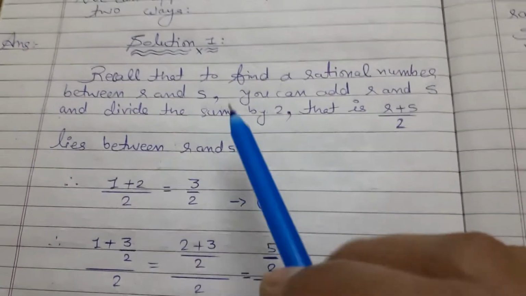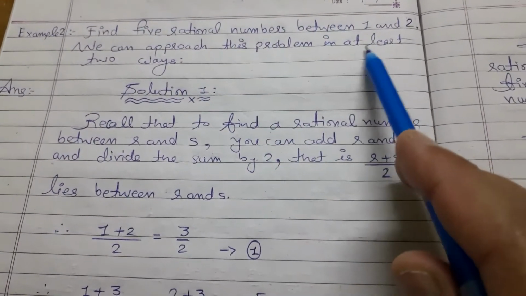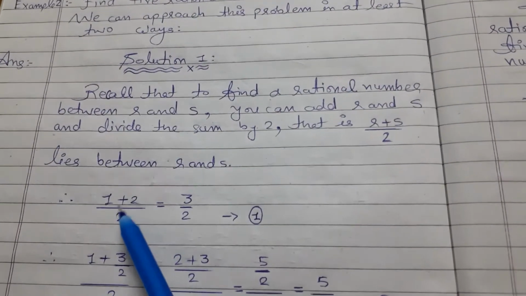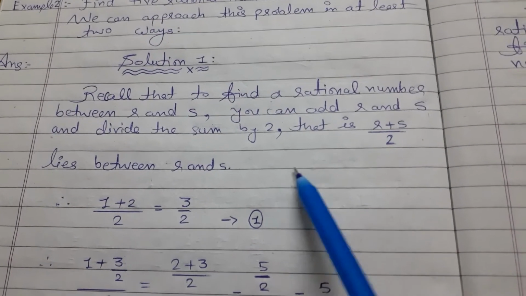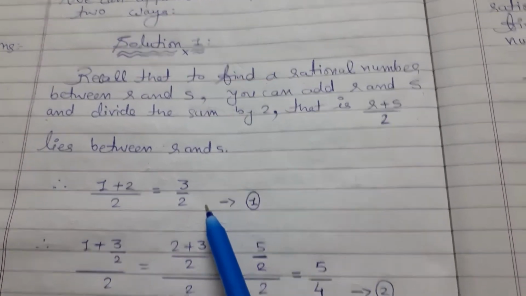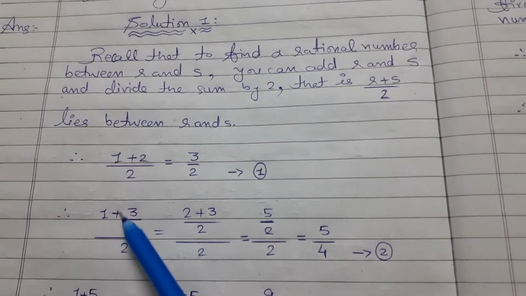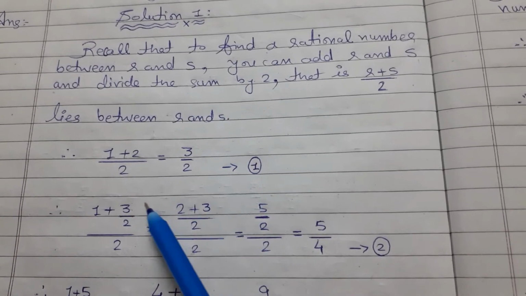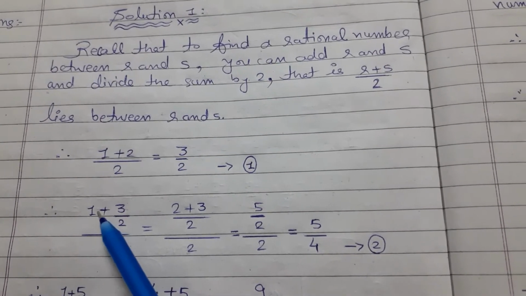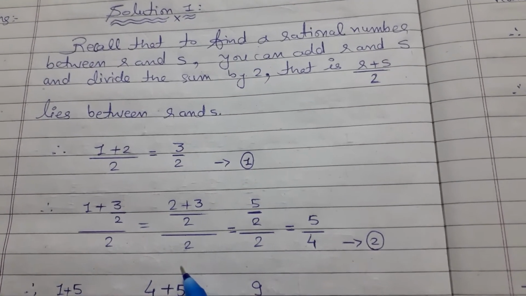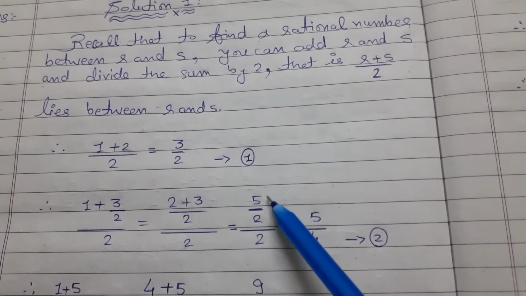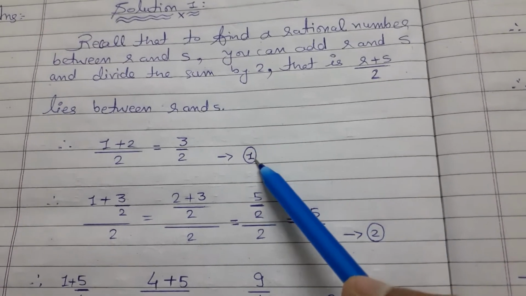The first method: suppose you are given two numbers here, 1 and 2. Suppose you take r as 1 and s as 2. Then you add both numbers and divide by 2, because you have to find the number between r and s. So the first number will be 1 plus 2 by 2, that is 3 by 2. Then again you take the first number as 1 and the second number as 3 by 2. Then 1 plus 3 by 2, upon 2. Taking the LCM, 2 ones are 2, 2 plus 3 by 2 upon 2. 2 twos are 4. So 3 plus 2 is 5, and 2 twos are 4, so 5 by 4. This is the second number.